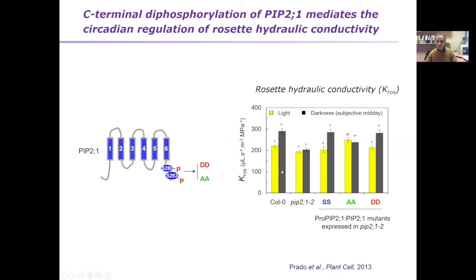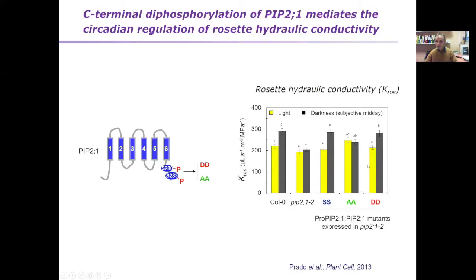So here you see the typical response of core zero plant to subjective midday increase in KROS in these conditions, which is missing in the PIP21 mutant. Reintroducing the wild-type protein restores the response. However, if we reintroduce the phosphodeficient form, we lack the stimulation of KROS under darkness at subjective midday.